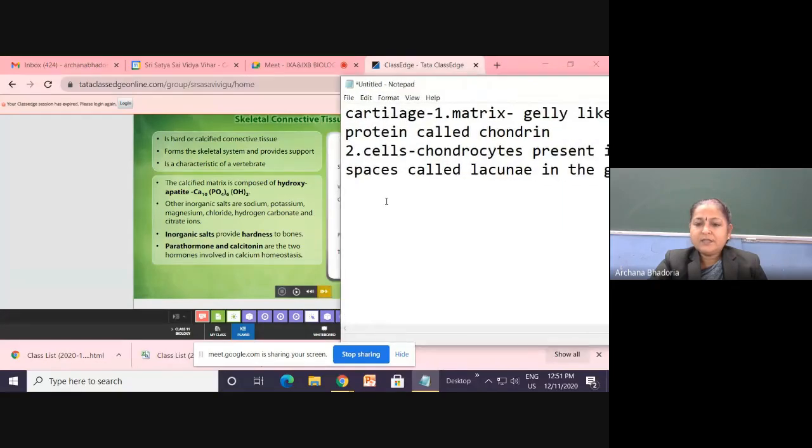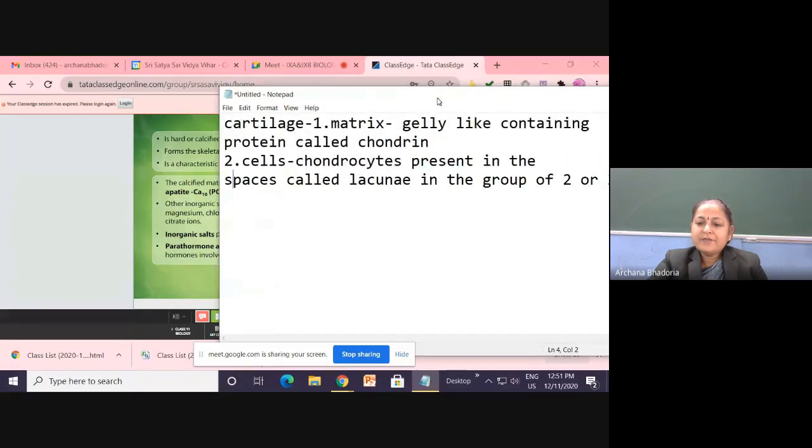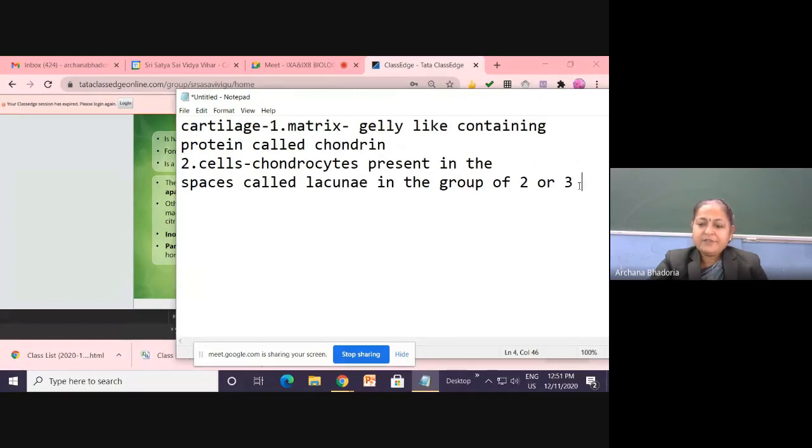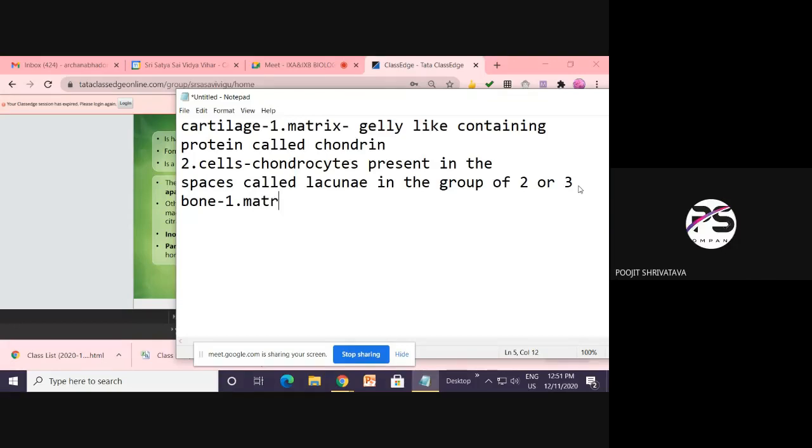Now you are doing the next connective tissue, and what is that connective tissue? Bone. So number 1 you write down, the component is matrix, which is hard. What is the first component of the bone? Matrix.